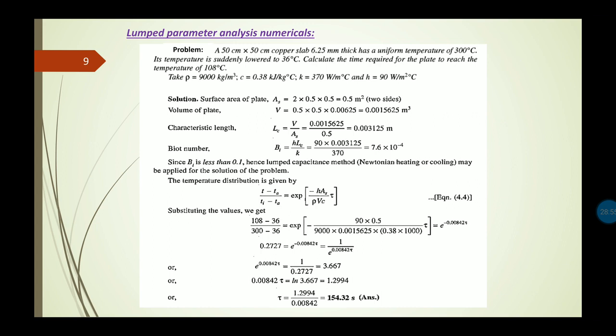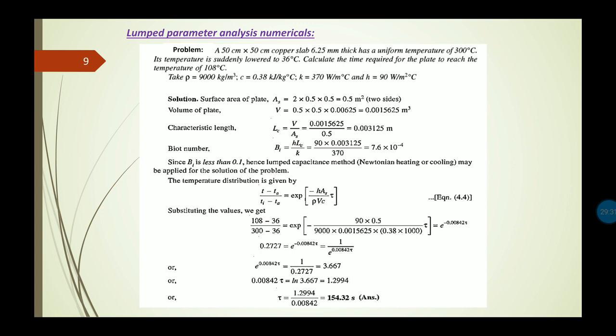So for that we first need to calculate some other things, that is the surface area of the plate, which will equal 2 multiplied by 0.5 into 0.5, in meter square unit. And the volume of the plate we can also calculate. Then the characteristic length in case of the flat plate is the ratio of the volume divided by the surface area. So we are getting 0.003125 meter. And what is the Biot number? The formula of the Biot number we have discussed just now is h Lc by k.